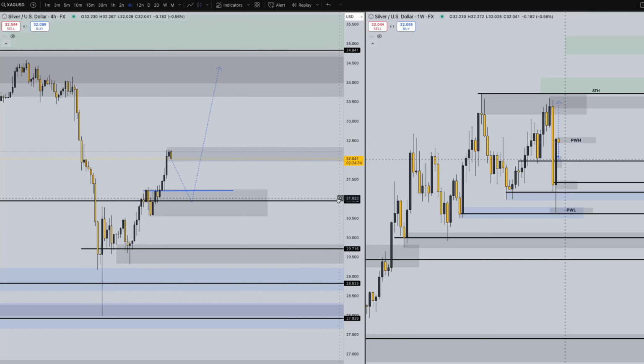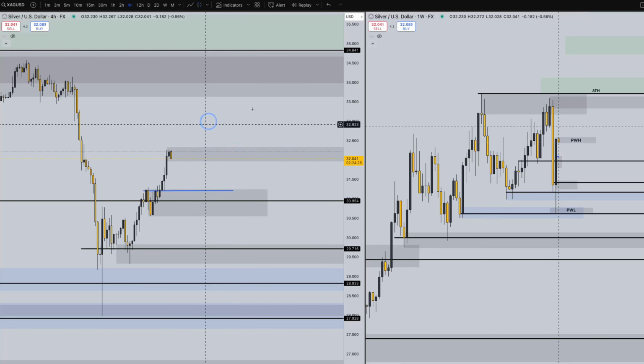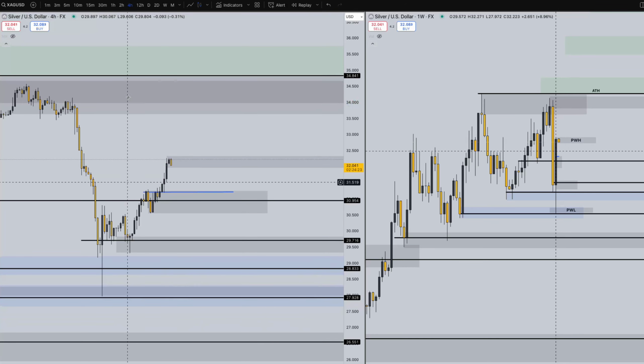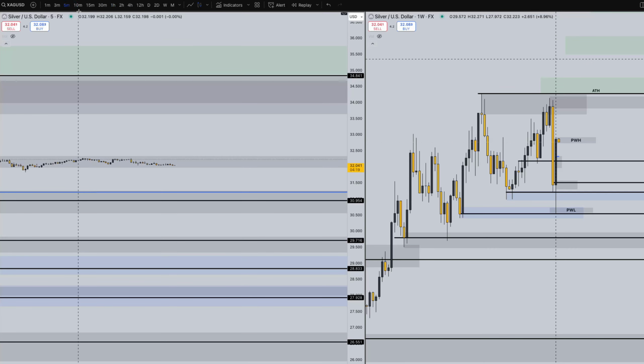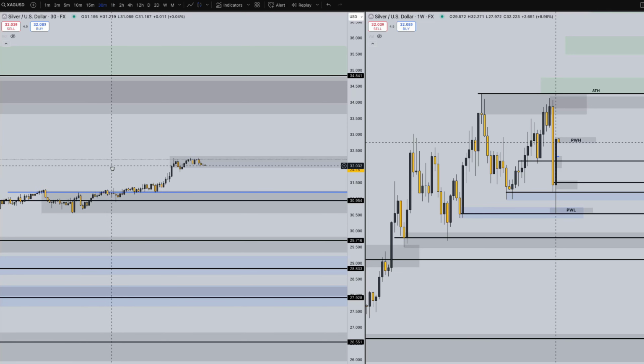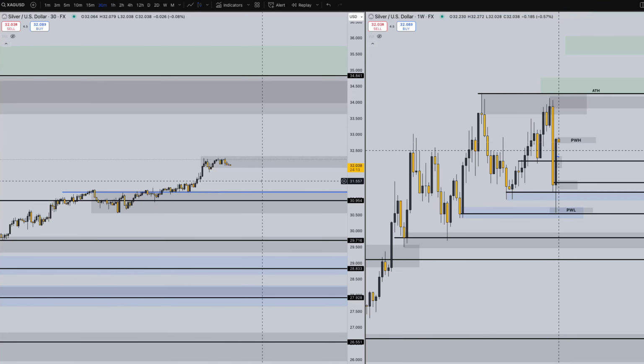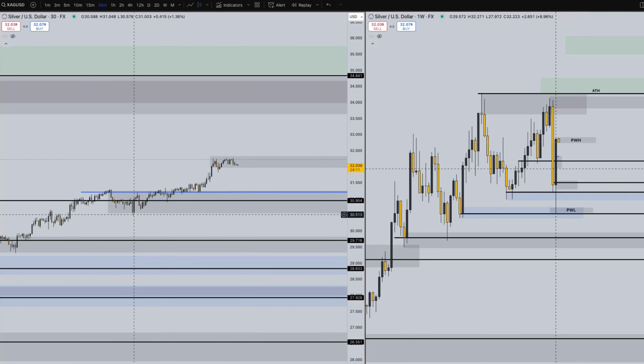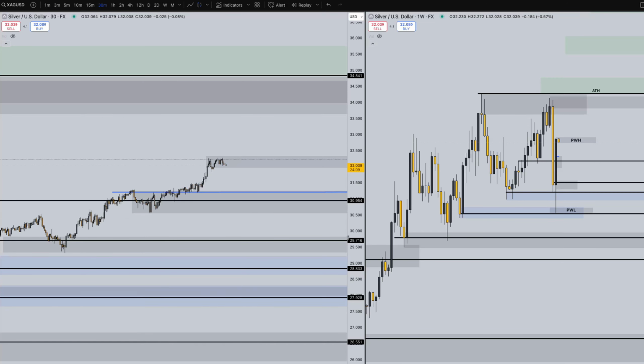I'll be setting an alert at 31, and right where this blue line is at 31.20. Both of these would be ideal areas to look for a buy setup depending on how we get these lower time frame candles to form. If we start getting little bullish engulfings on the 3-minute, 5-minute, 15, we can begin to execute and make a tight stop loss once we get our confirmation.